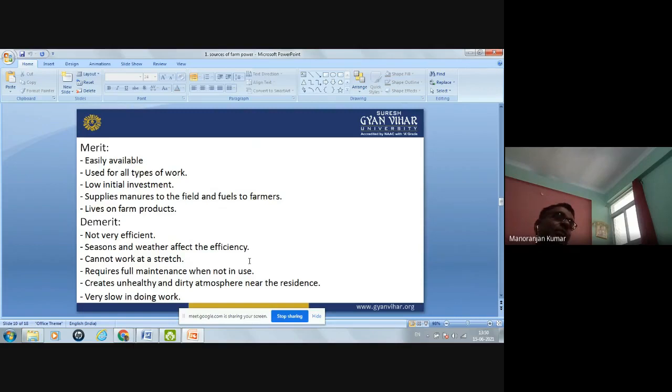Also, this type of power cannot work at a stretch, meaning continuously. It cannot work from morning to evening. It requires some rest.